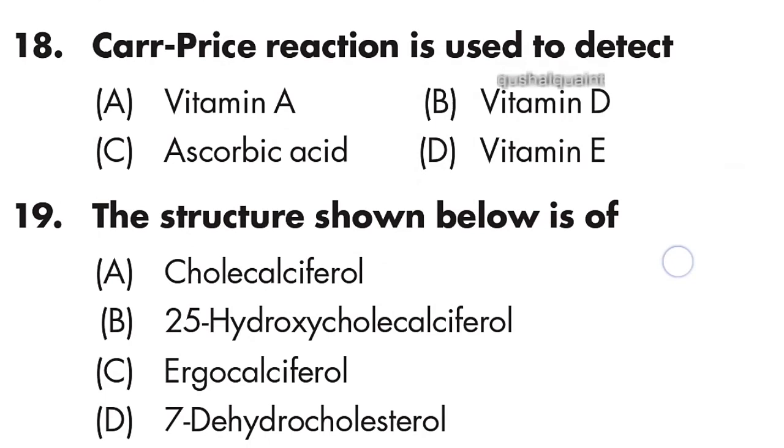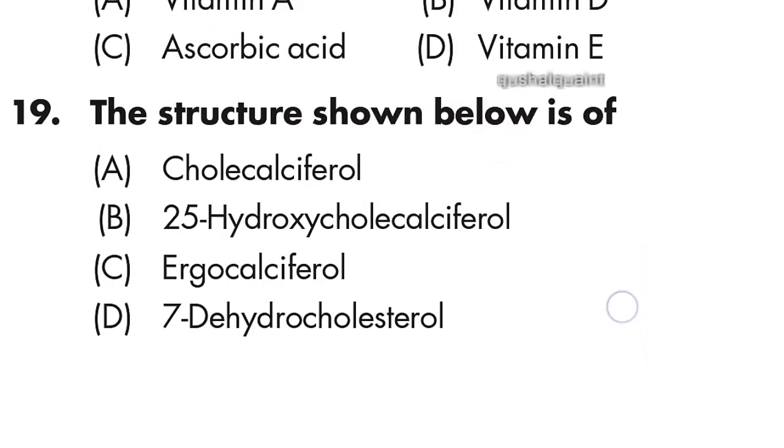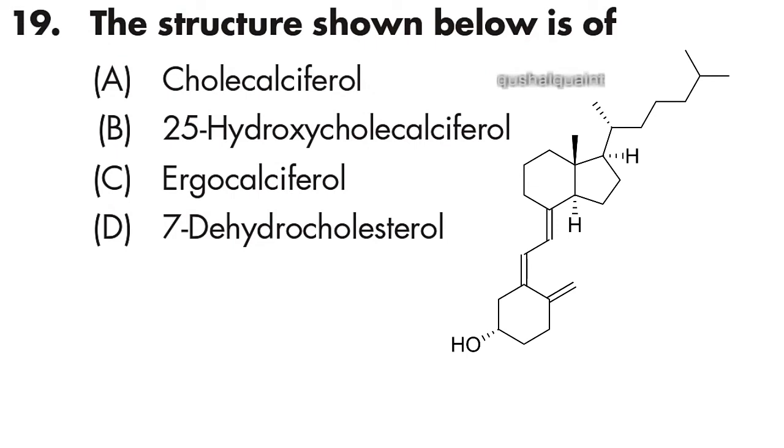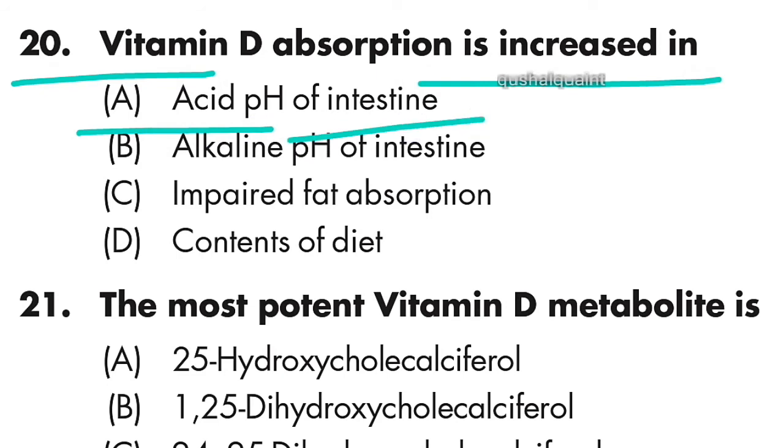Question number 18: the Carr-Price reaction is used to detect vitamin A. Option A is right. Question number 19: the structure shown below is of cholecalciferol. Option A is right. Question number 20: vitamin D absorption is increased in acid pH of intestine. Option A is right.